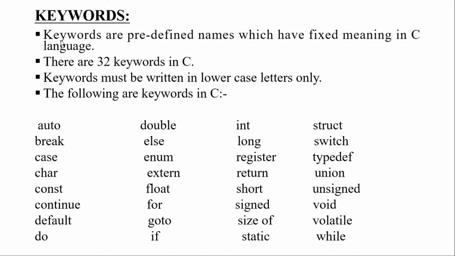In this video we'll discuss keywords and identifiers in C. First we'll see what a keyword is. Keywords are the predefined names which have fixed meaning in the C language. What do we mean by this? Keywords are the predefined names.